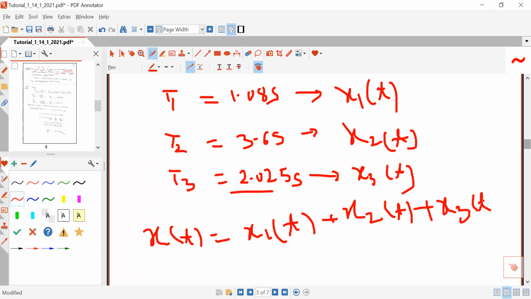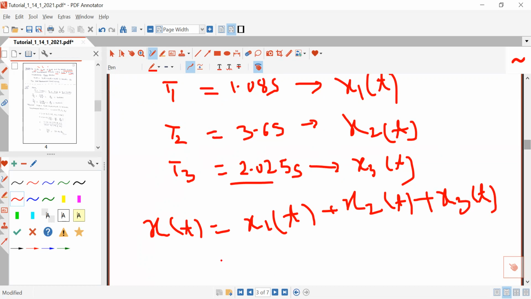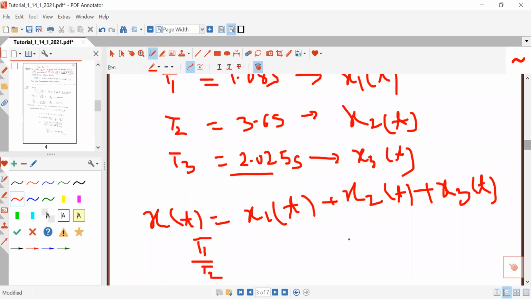Now the same concept you will use here. The sum will be periodic if the ratio of their individual time periods is a rational number. Meaning if T1 by T2 and T1 by T3 are both rational numbers, then obviously the resultant signal x(t) will be